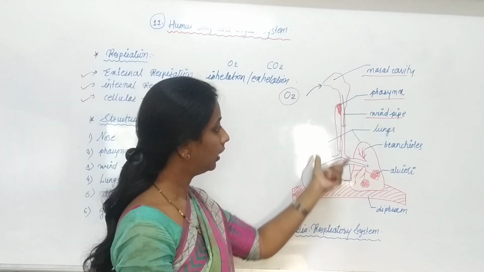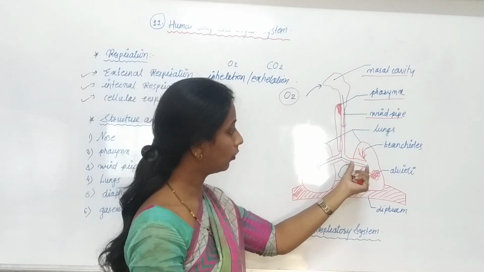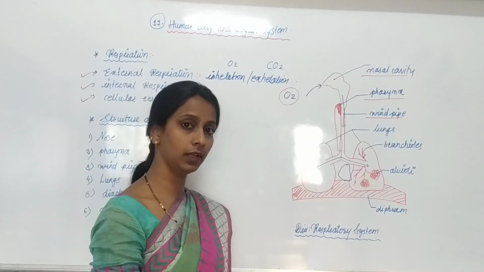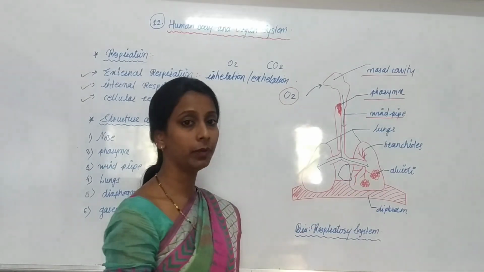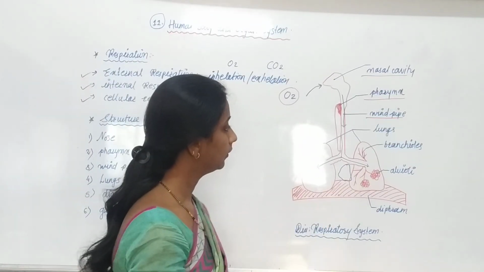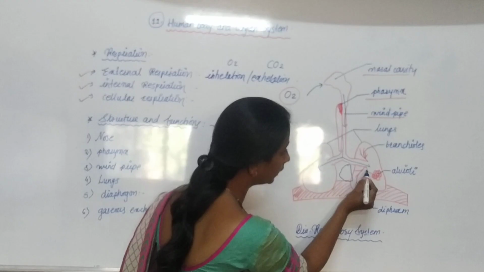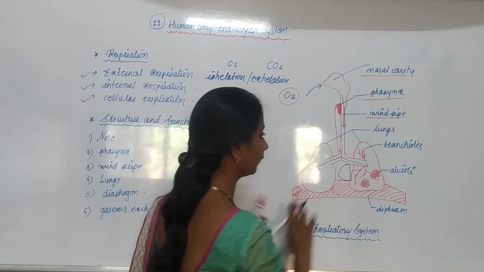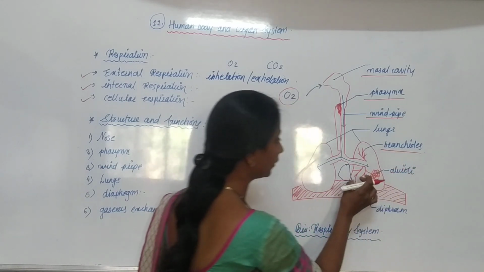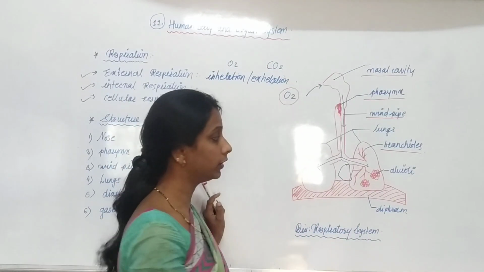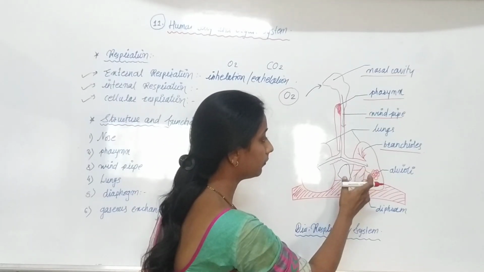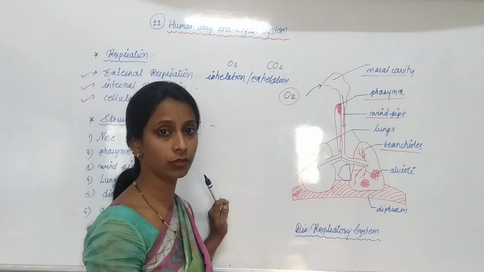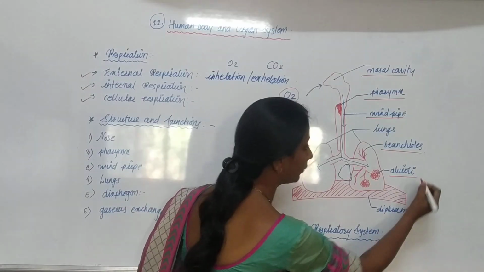After oxygen enters the lungs, it goes into all the compartments of the lungs. These lungs are filled with different compartments, formed by bronchioles. At the end of each bronchiole, alveoli are present.